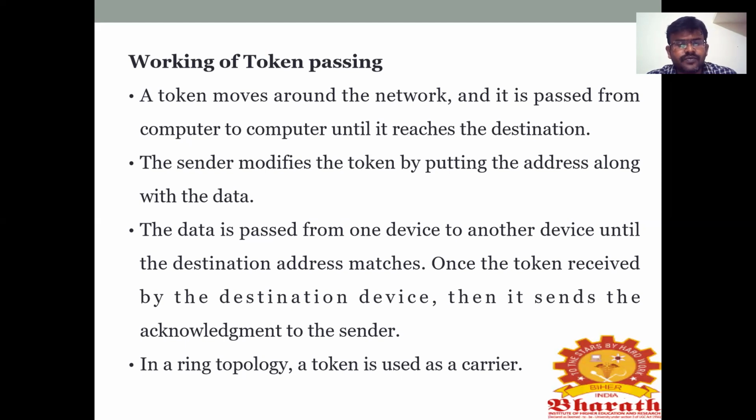Suppose I am sending from the first system. If it reaches the third system, that is the destination. After the message has reached the third system, it will send an acknowledgement to the sender, that is, whether it could receive the information or not. So once the destination is reached, the destination will send the acknowledgement to the sender.